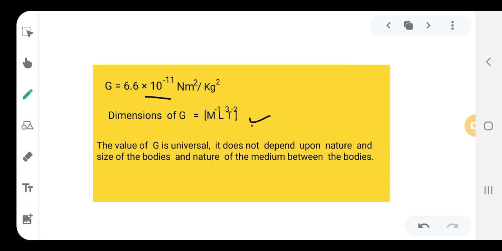G does not depend on the nature and size of the bodies, or on the nature of the medium between the bodies. So this is about the gravitational constant. Hope you have understood it.